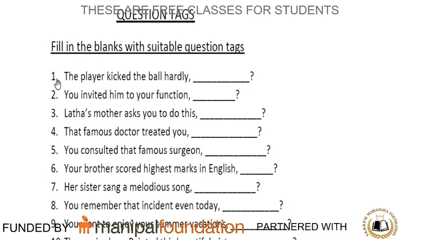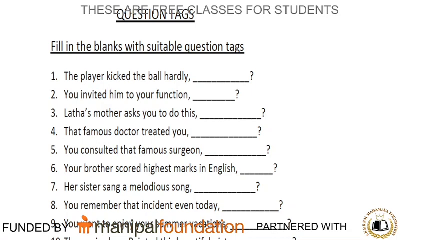All the children, you can observe. Nearly 8 to 10 sentences have been given there. Read the sentences thoroughly and write down the question tags only. You may not write down the complete sentence once again. Okay? Yes.